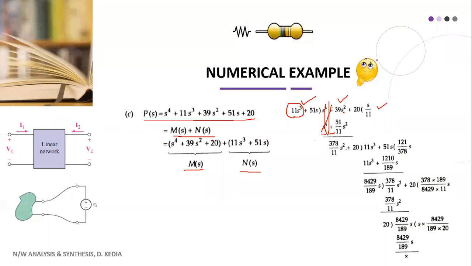We are left with 39 s square minus 51 by 11 s square, and we get 378 s square by 11, and this 20 as it is. This becomes the divisor, and this becomes the dividend. Now we again try to match these. For this we take the quotient as 121 by 378s. This thing is cancelled. We have a minus sign here, and if you subtract, you get this.